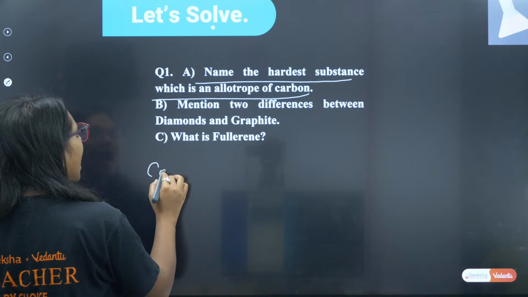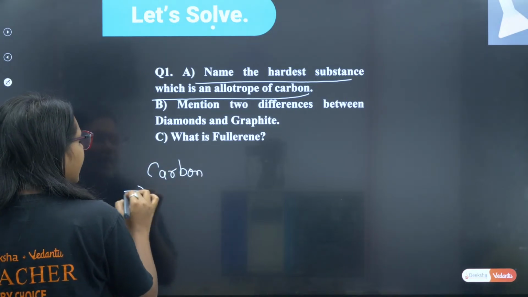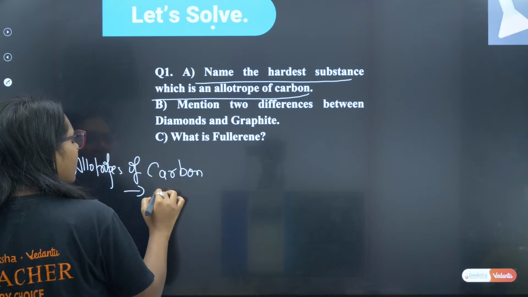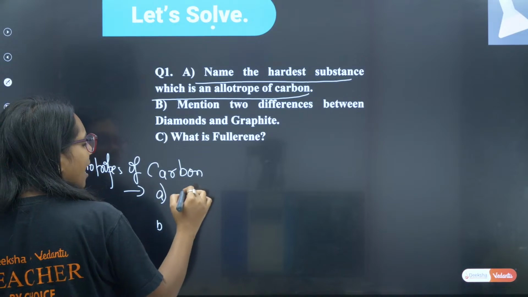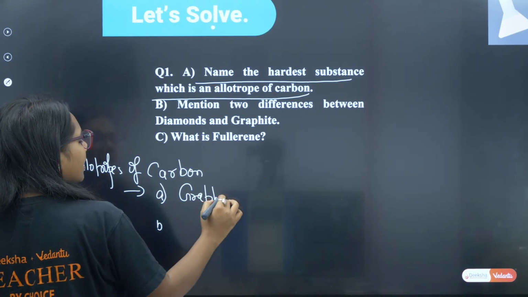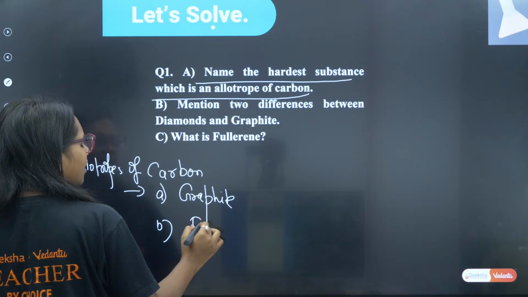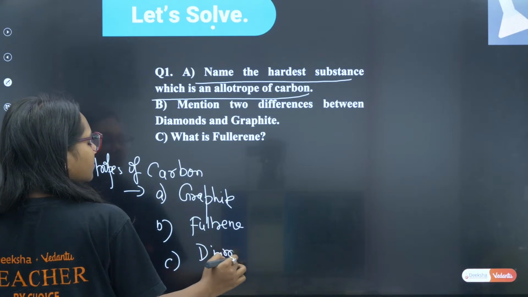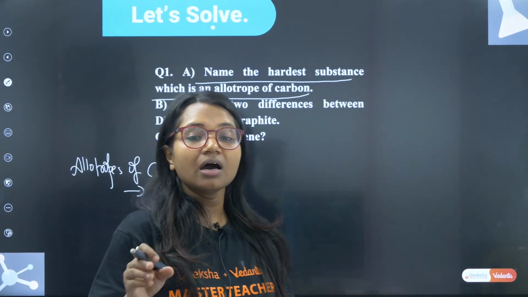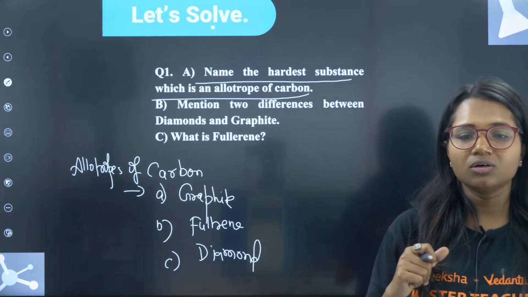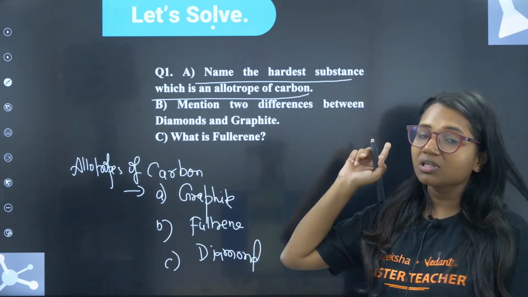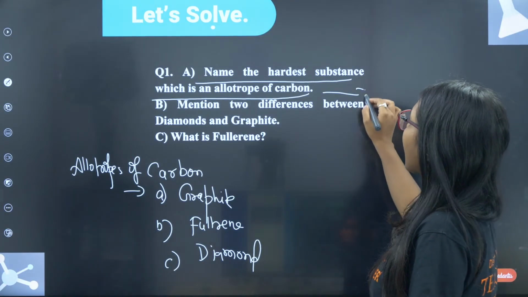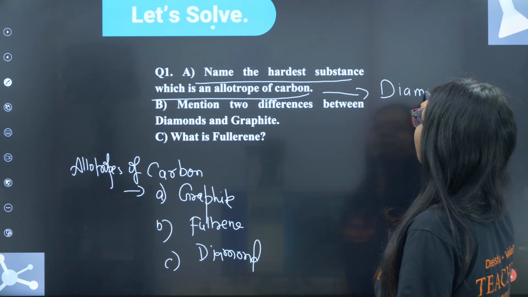First of all, what are some allotropes of carbon? Can you tell me? Allotropes of carbon are graphite, fullerene, diamond, coal. These are the allotropes of carbon. Exactly. So what is the answer for the first question? Name the hardest substance which is an allotrope of carbon. It is diamond. Okay, fine.